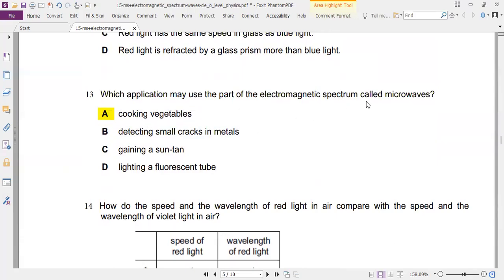We can use microwaves in cooking vegetables. All three are not used. Microwaves are not used in these. We know that from our knowledge.